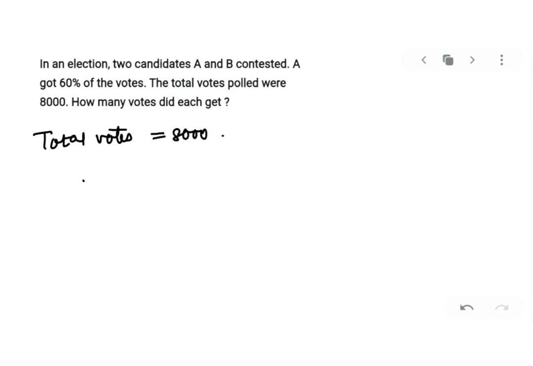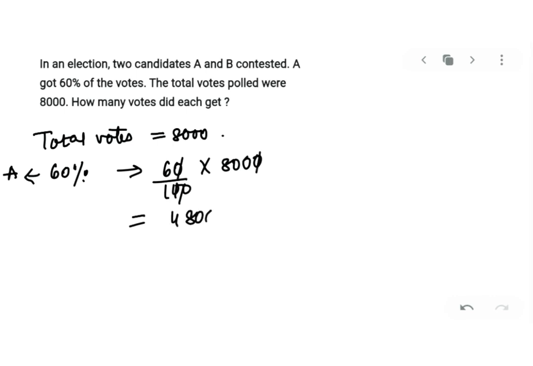You have to find 60% of these votes, which are A's votes. So 60% is whose? It is A's. Let's find it. 60% of means multiplication 8,000. So that will be 4,800. So A has got 4,800 votes.